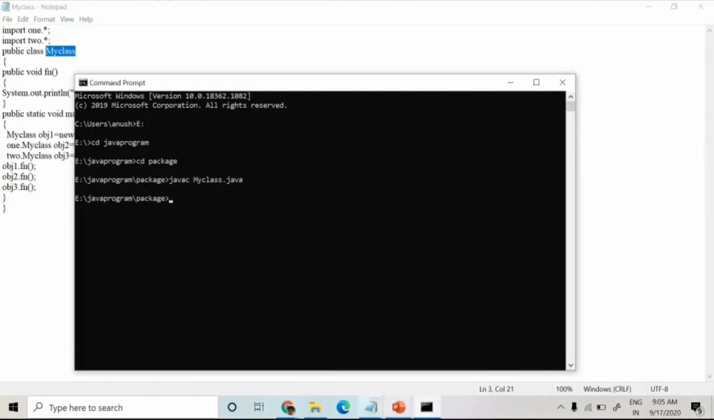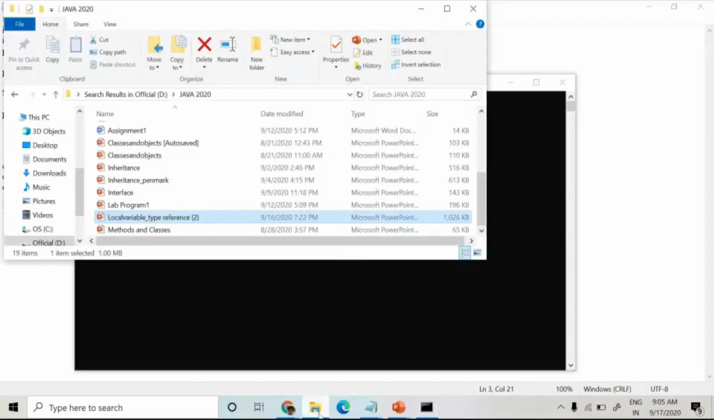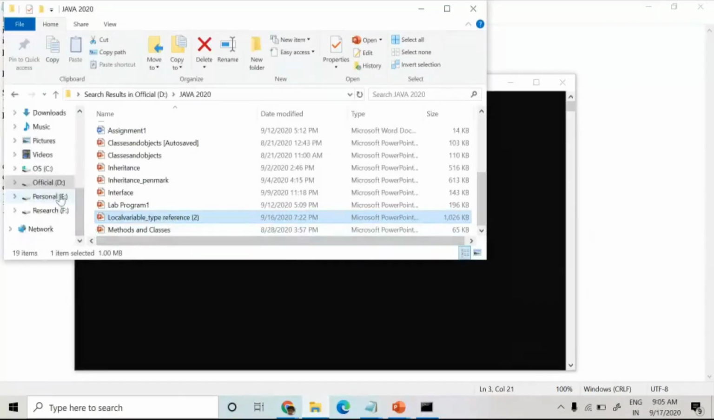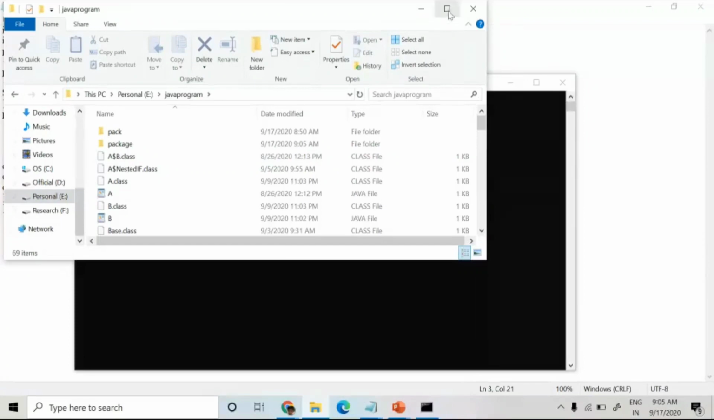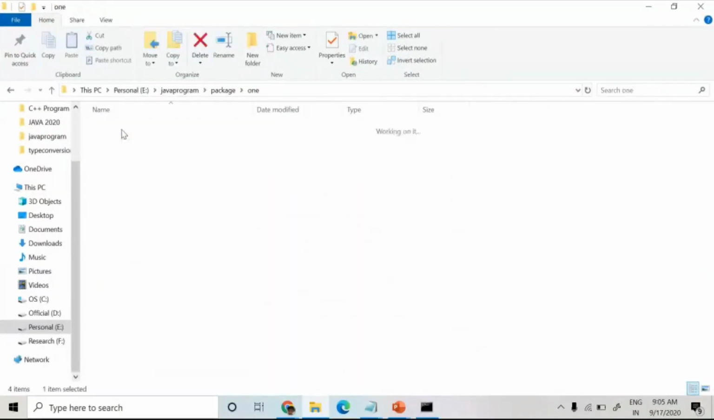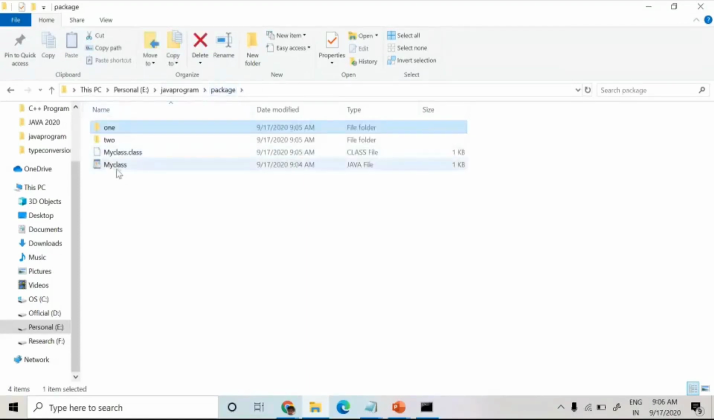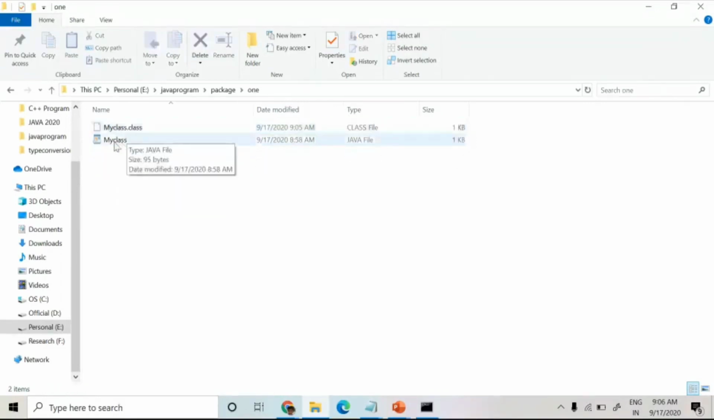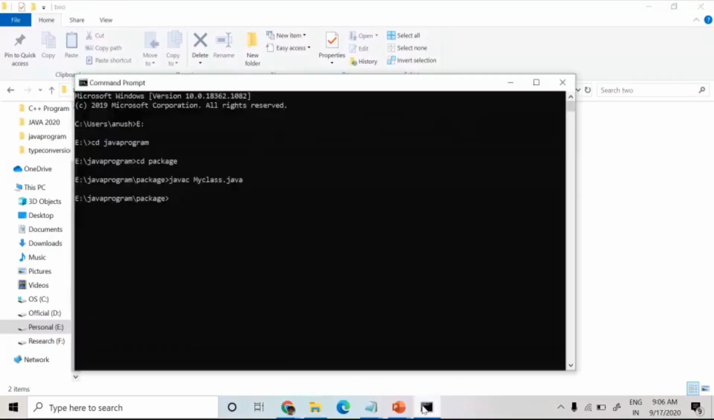automatically those 1 and 2 folders get compiled, I will show you. Within that package, I have folders 1 and 2. Initially we created only the Java files, but after compiling, the .class file is also created. I compiled only the myclass program of the package folder, but within this class I have imported package 1 and 2. That's why they are automatically compiled and the corresponding class files are stored in those folders. So in 1, myclass.class is created, and in 2 also myclass.class is created.